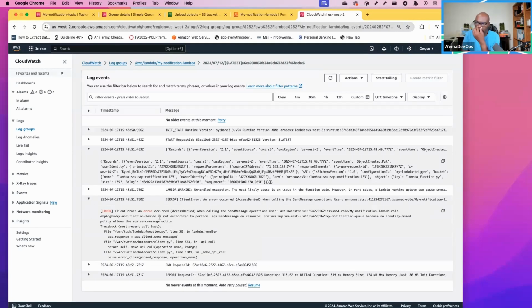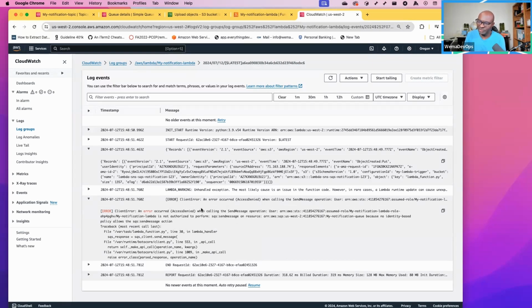We have an access denied error, a client error. Client error is on our side. The error says access denied when calling the SendMessage operation. So we couldn't send a message to the queue. Why? Because we are unauthorized. From the logs, it will give you the error.